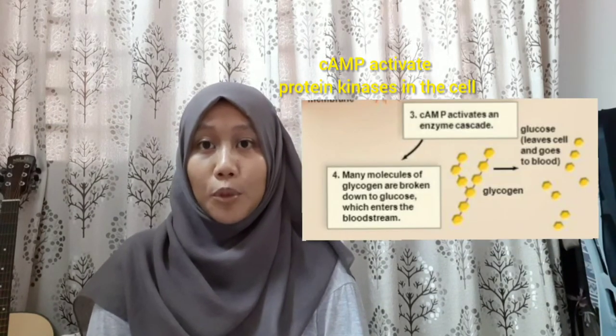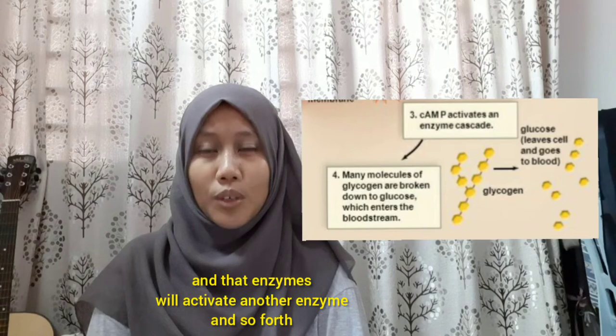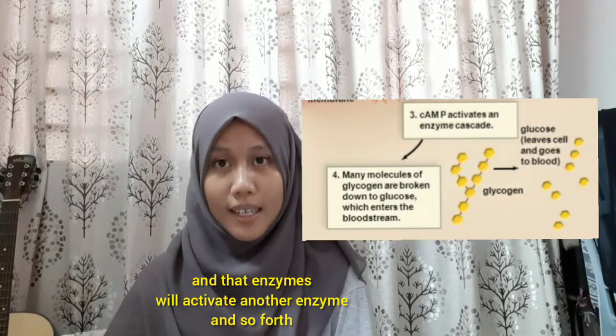cAMP will activate protein kinase in the cell, and that enzyme will activate another enzyme, and so forth. These enzymatic reactions are called an enzyme cascade. Why is it called an enzyme cascade? Because each enzyme can be used over and over again, and more enzymes become involved at every step of the cascade. And finally, many molecules of glycogen will break down to glucose and will enter the bloodstream.